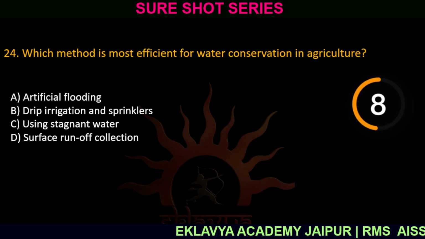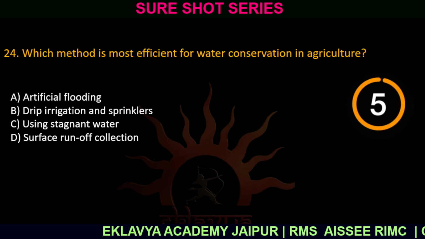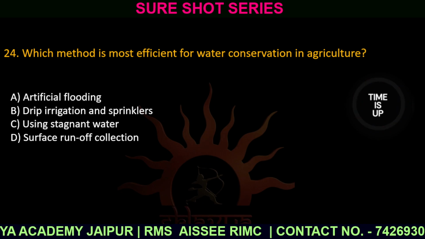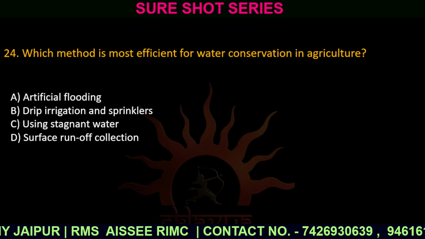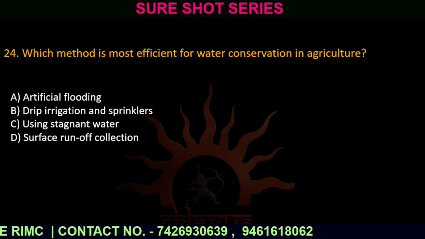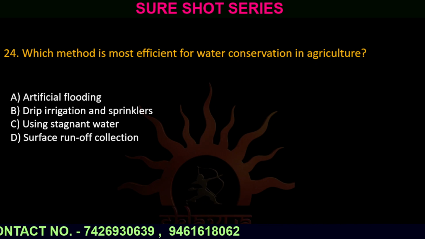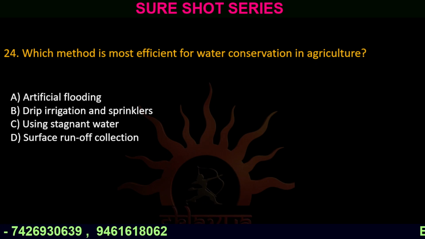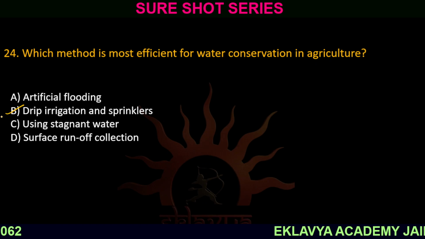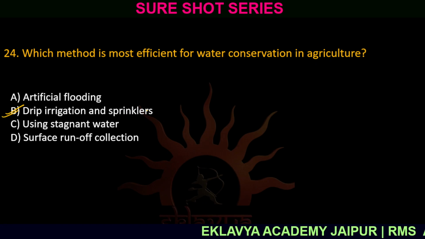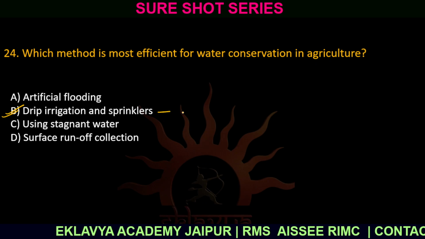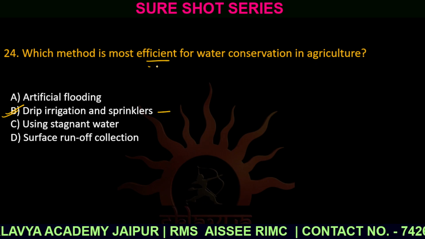Question number 24. Which method is most efficient for water conservation in agriculture? Option number A, artificial flooding. Option number B, drip irrigation and sprinklers. Option number C, stagnant water. And option number D, surface runoff collection. Correct answer is option number B, drip irrigation and sprinklers. Because this is used to reduce the wastage of water and it is most efficient.